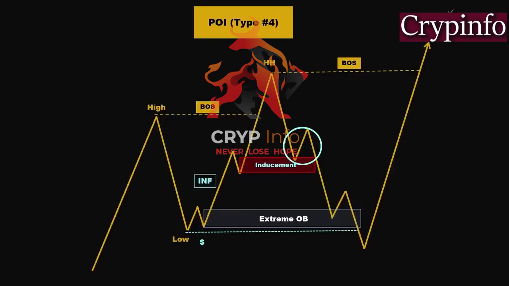As we continue, we can see that eventually price dropped and effectively swept the liquidity behind the inducement zone. It then made a downward push, and after mitigating the extreme order block, exhibited a slight reaction to the upside. However, the price sharply moved lower to clear out all the stop losses that were placed below this low and recent order block with a single candle. Following this, the price immediately reversed and created a valid bullish POI.